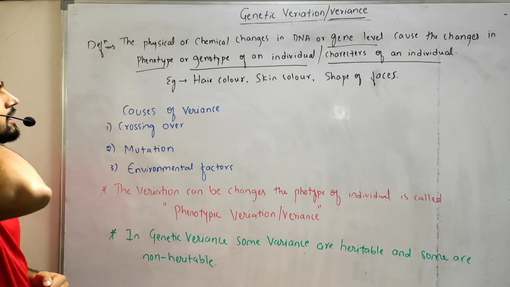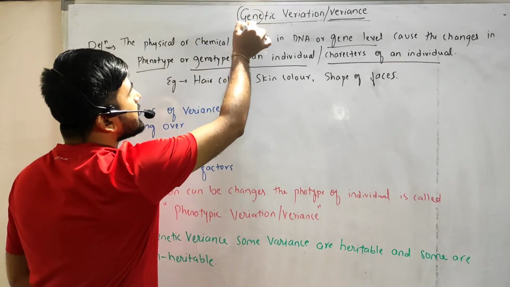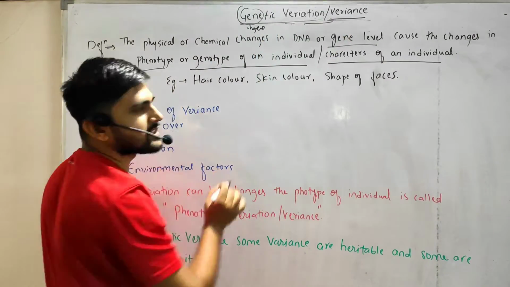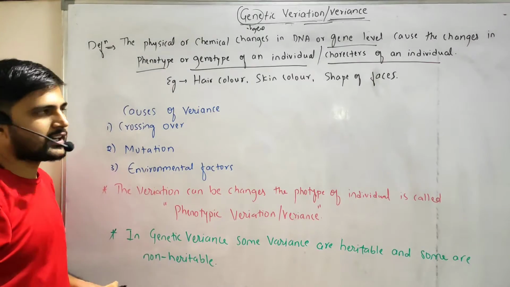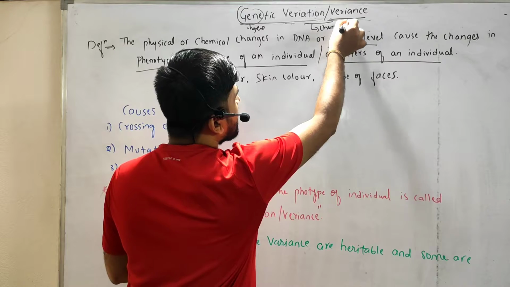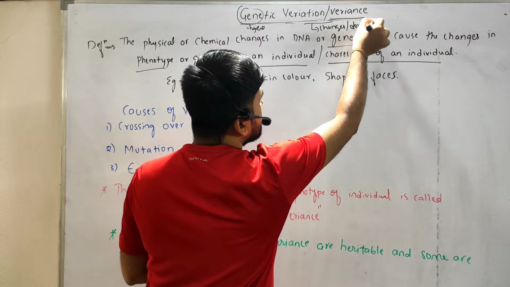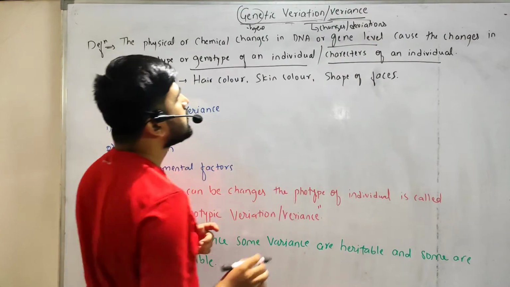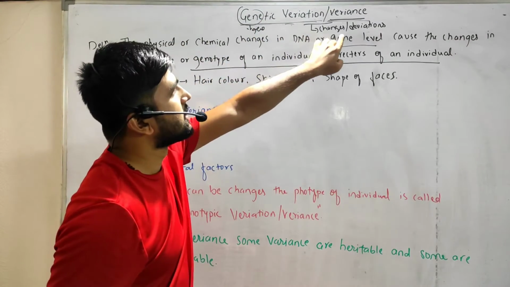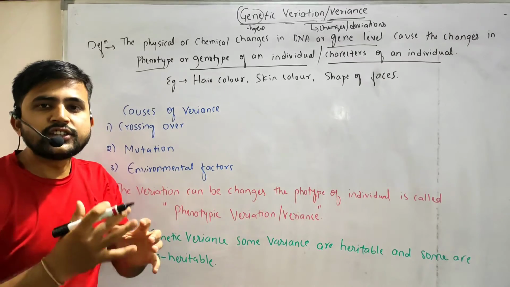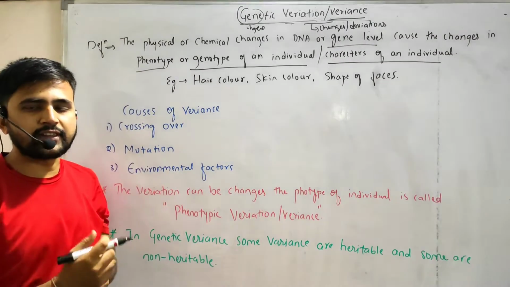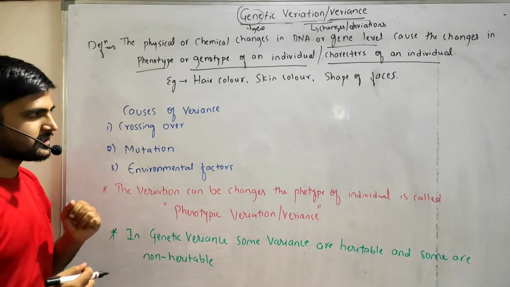Genetic means gene level, and variation or variance is nothing but changes or deviations. So variation means changes at the genetic level, or changes at the gene level. That is genetic variation.